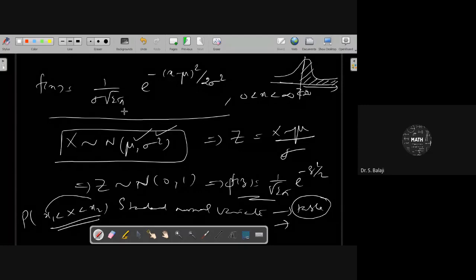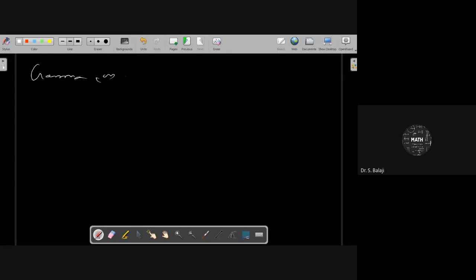Considering continuous random variables, the next one is the gamma or Erlang distribution, which we completed yesterday. It takes the PDF f of x as lambda power k, e power minus lambda x, x power k minus 1, divided by the gamma function.